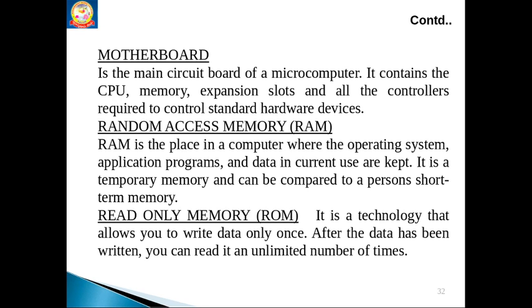Random access memory is used to keep our operating system and active data, active programs, application programs in RAM. Read only memory, we can record the data once and we can read that data an unlimited number of times.